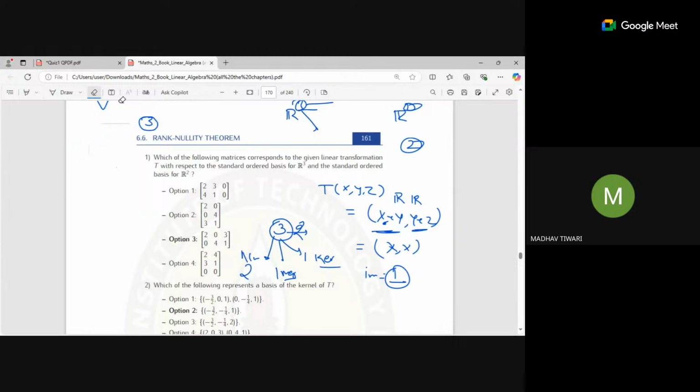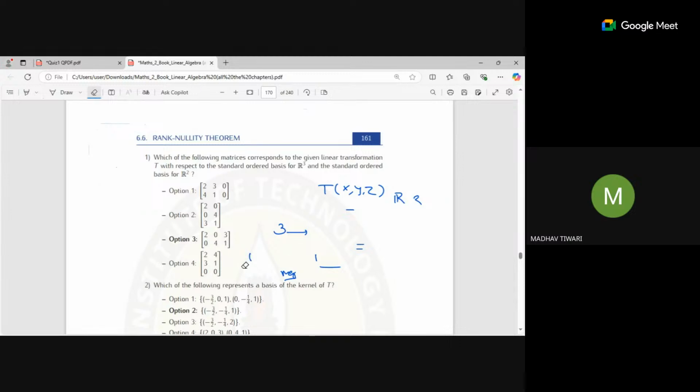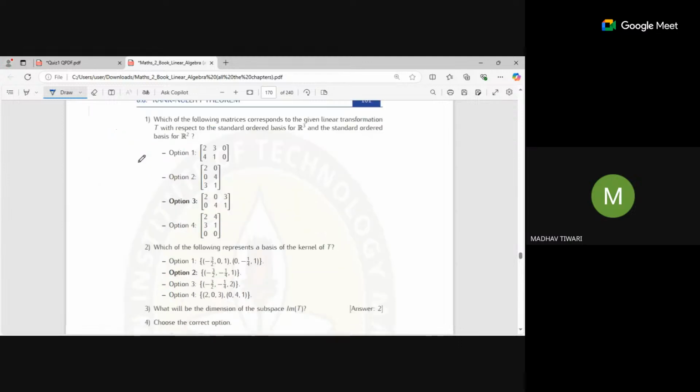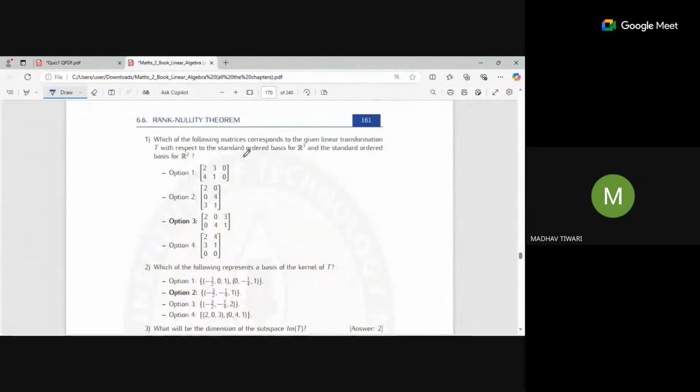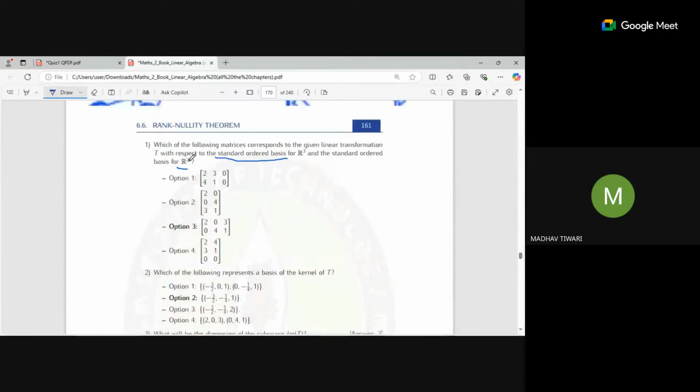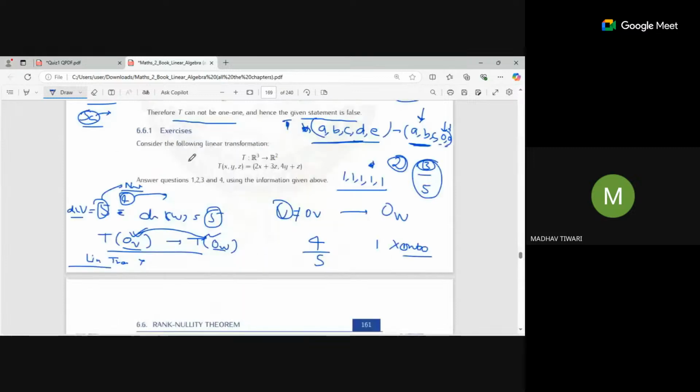So here are some questions left. So let's see them. Which one of the following corresponds to the linear transformation with respect to the standard ordered basis? We have to take it for R3 and the standard ordered basis for R2. So here is a transformation given above.